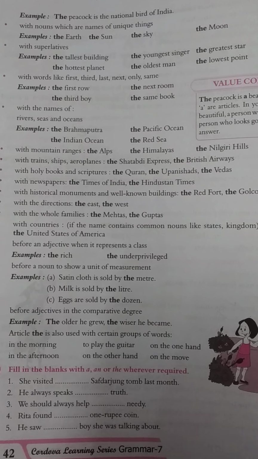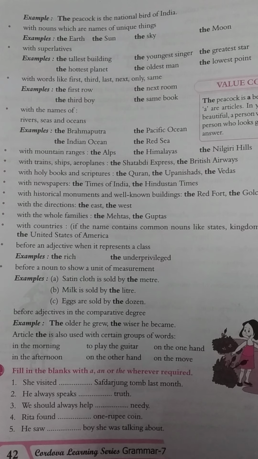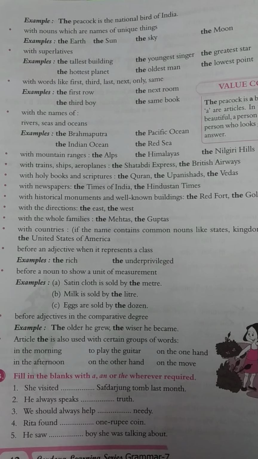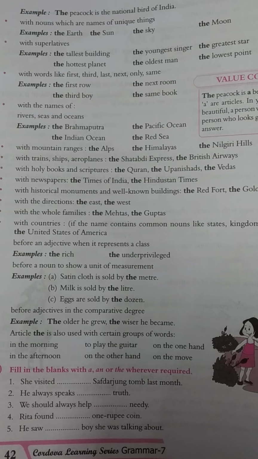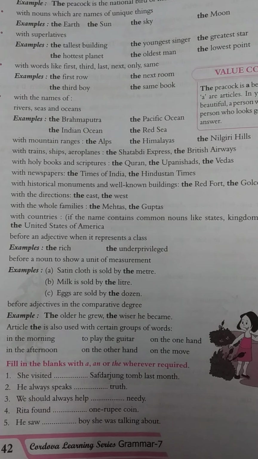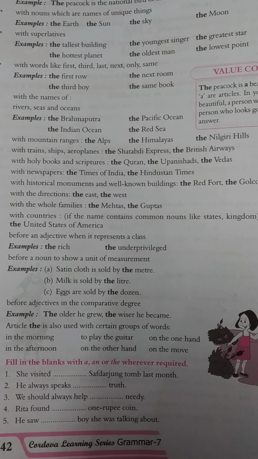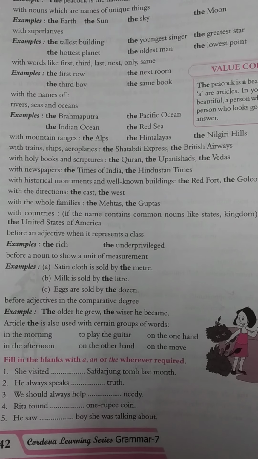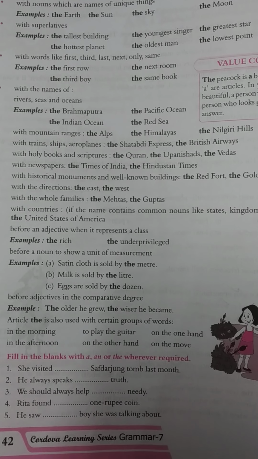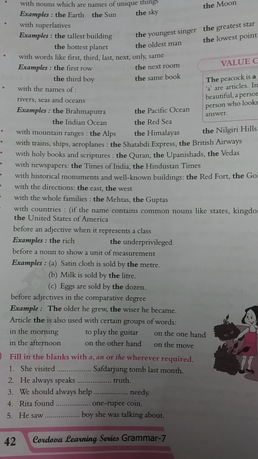Before superlative degree, the tallest, the hottest, like this. Before words like first, third, last, the first row, the third boy. With the names of rivers, seas and oceans, the Brahmaputra, the Indus, the Indian Ocean, the Red Sea, the Himalayas with the mountain ranges also. With particularly some trains, ships, aeroplanes, the Shatabdi, the Rajdhani, the British Airways, the Indian Airlines. Holy books, the Quran, the Upanishads, the Vedas, the Gita. Newspapers, the Times of India, the Hindustan Times, the Telegraph.